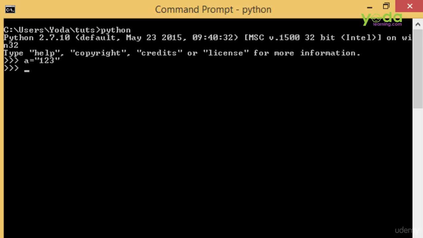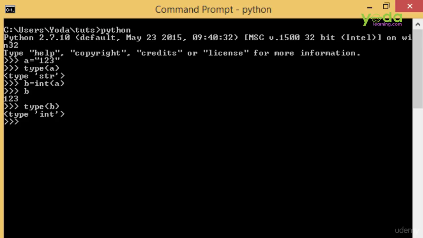But if you check its type, it will tell you that it is a string. However, in a few cases, you might want to convert this string to an integer. So how can you do it? I just did the explicit type conversion over here and we got the value. Let's check its type now and see if the type actually got converted or not. Okay, bravo. This got converted into an integer.